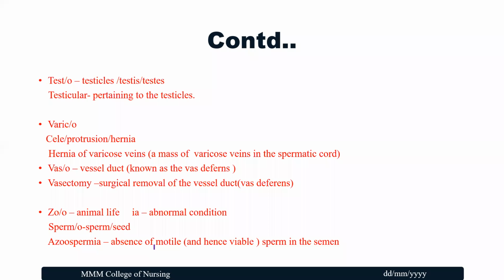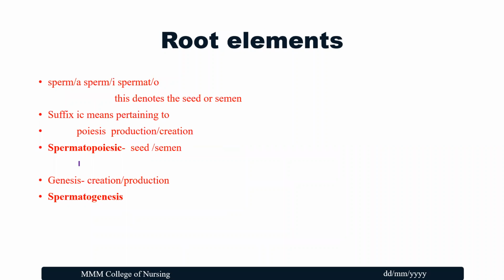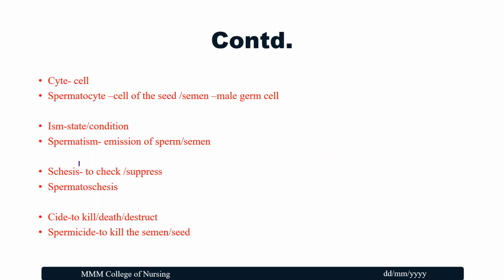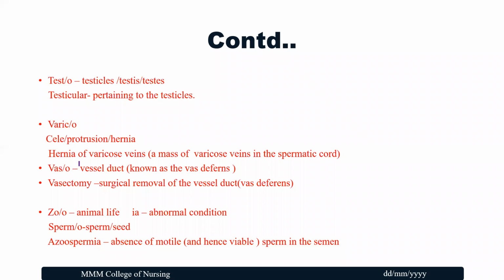All right, so these are the root words from A to Z. We have seen them in order from genesis, that is the formation and creation, till azoospermia, that is absence of motile sperm in the semen.